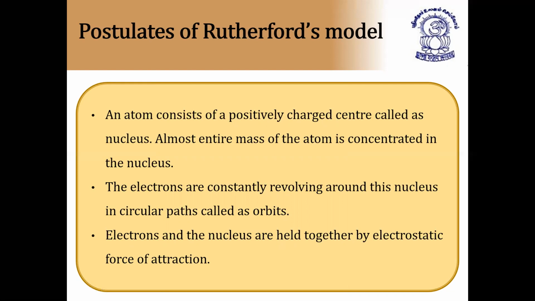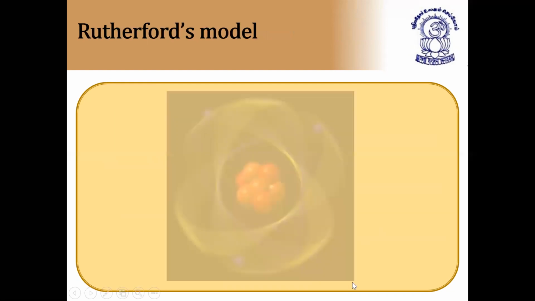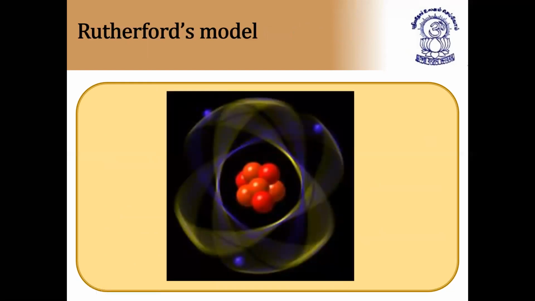So they are attracting towards each other by the means of electrostatic force of attraction. So these are the postulates of Rutherford's, and this is the exact diagram for Rutherford's model. This is called the nucleus, which is positively charged, and the electrons are revolving around the nucleus in fixed paths called orbits. Here, the blue ones are called electrons. They are revolving around the nucleus, like planets revolve around the sun.